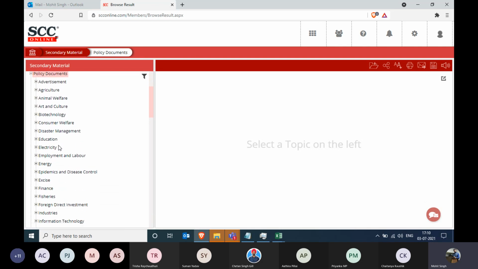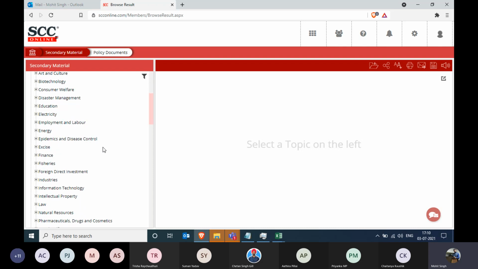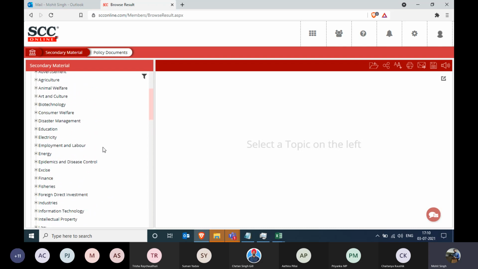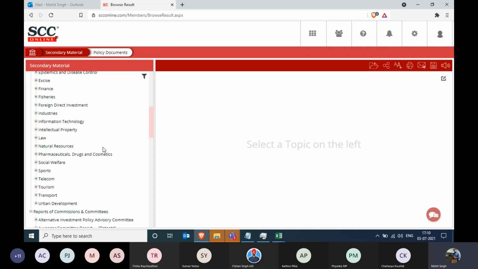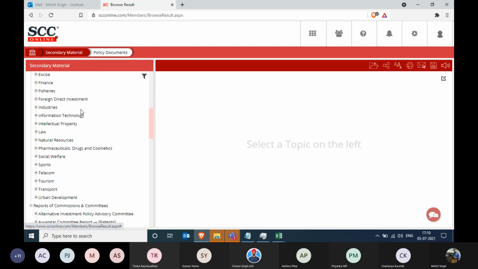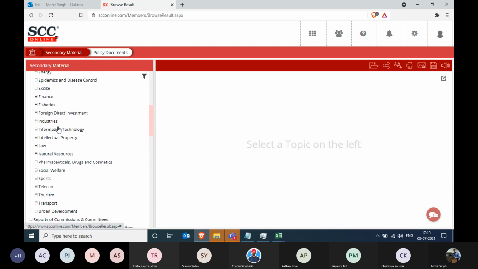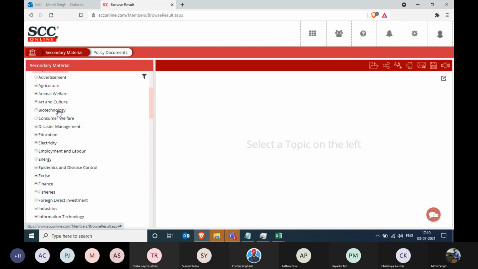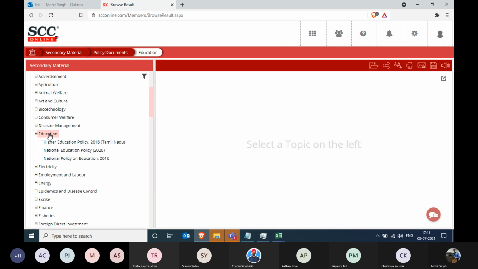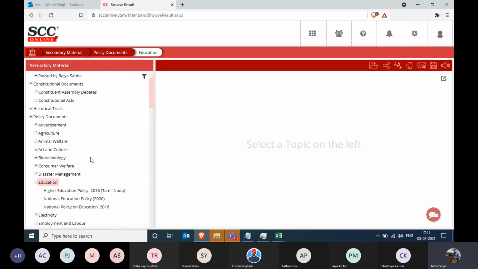If you wanted to see some documents as per health and welfare, you can simply go to, just a second. Okay, let's take this education. And there you go. All the important notifications and policy documents will be coming towards you for whichever department you have selected.